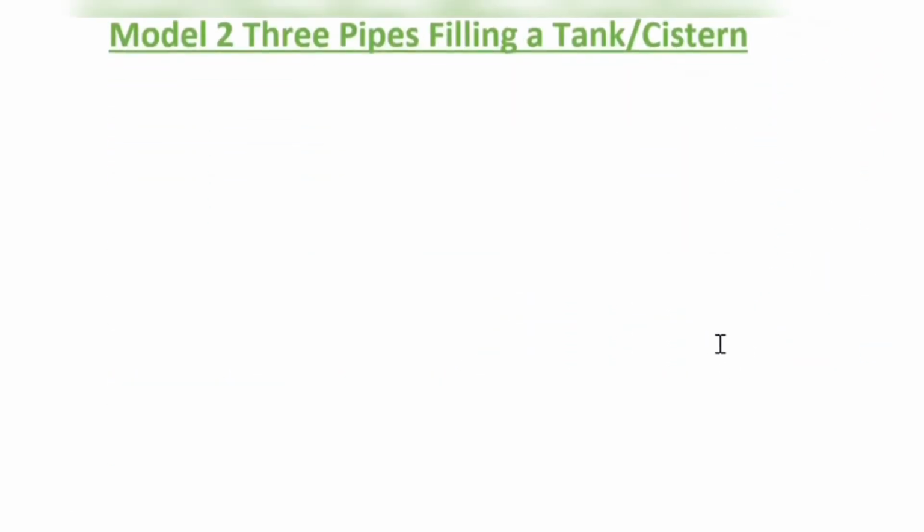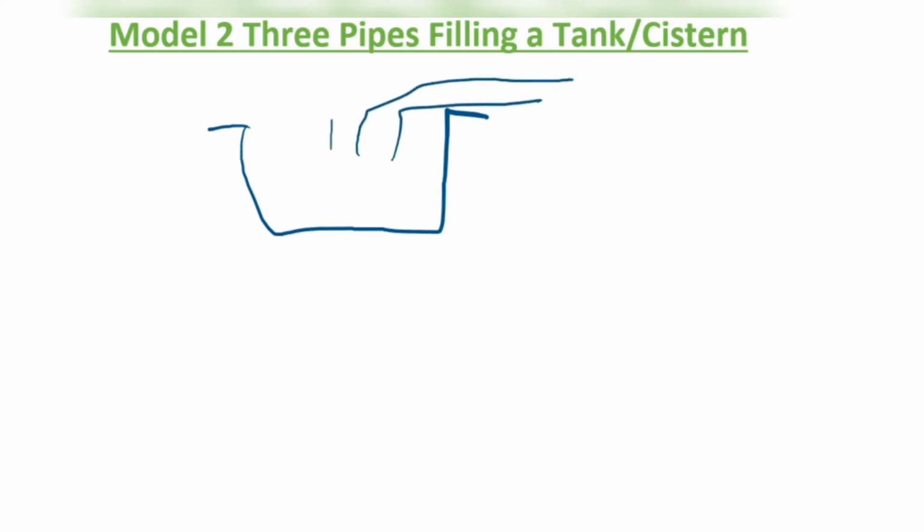So we have done the first model. This is the second model actually. In some questions they will say there are three pipes respectively. Basically there will be a cistern like this, and they will tell you there are three pipes filling this tank, namely P1, P2, P3.